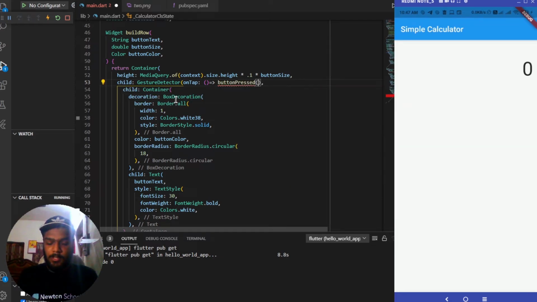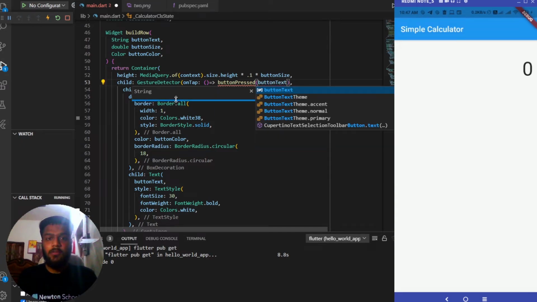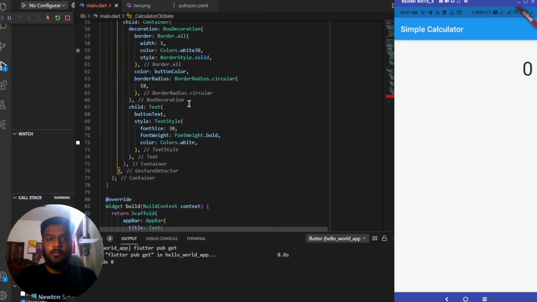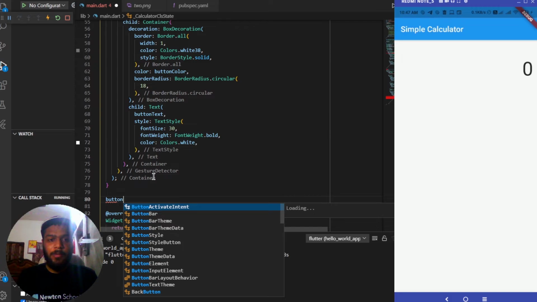Button pressed, and this buttonPressed function takes the button text which we have passed or which we have displayed inside the text. Now let's create this buttonPressed function, after this widget. It won't have any return type.